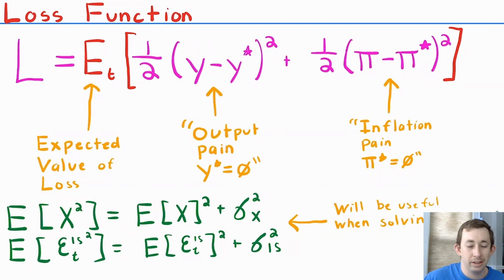So if we're thinking about the shocks to the IS curve as an example, the expected value of those squared shocks is just the expected value of the shock quantity squared plus the variance, or sigma squared, of the IS shocks. And both of the shocks, the IS shocks and the LM shocks, are mean 0 IID normal, so a mean of 0 and a variance of 1.